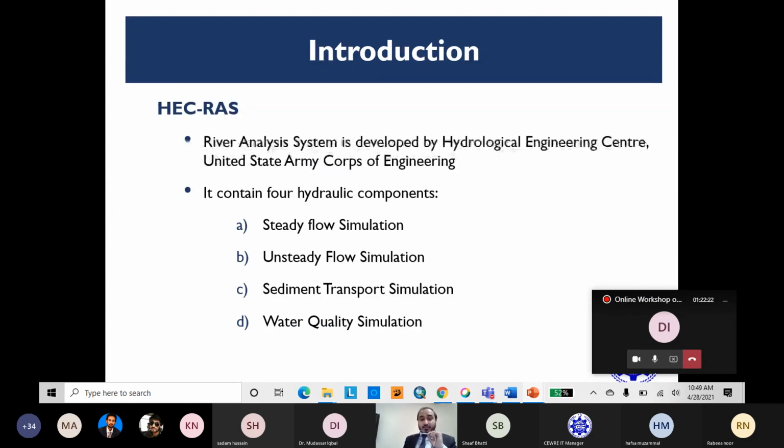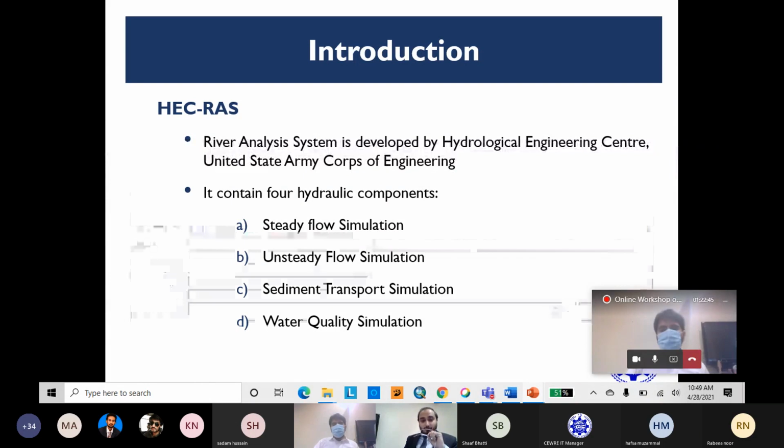First one is the HEC-RAS introduction. As Dr. Saab has already introduced it, I will revise it a little bit here. HEC-RAS is basically developed by the Hydrologic Engineering Center of the United States Army Corps of Engineers for the River Analysis System. It contains 4 hydraulic components: first, steady flow simulation, unsteady flow simulation, sediment transport simulation, and water quality simulation.